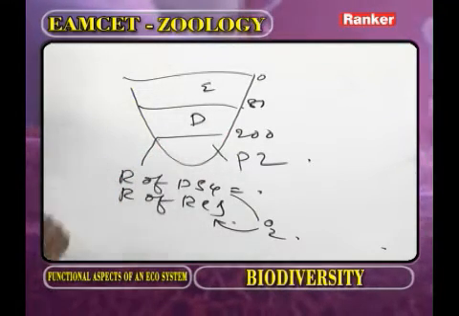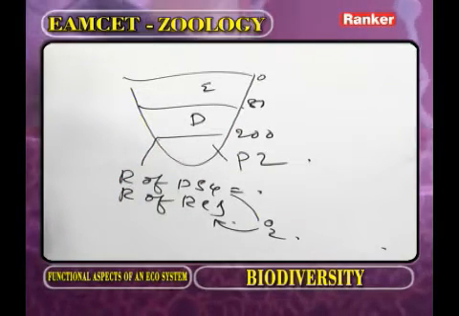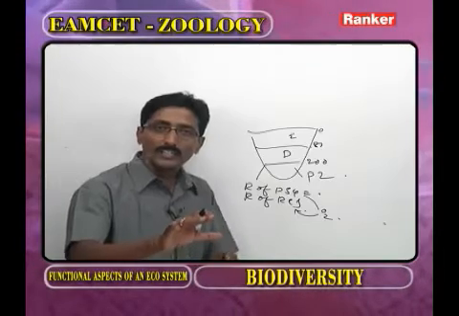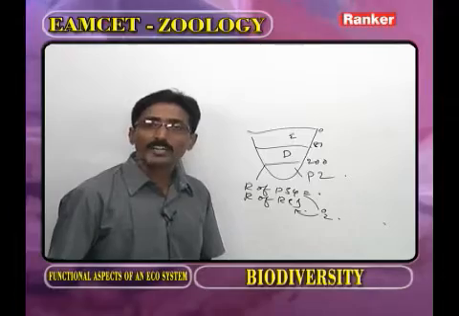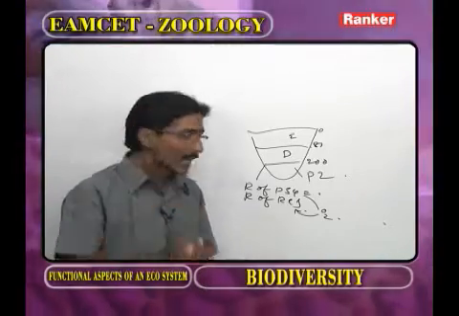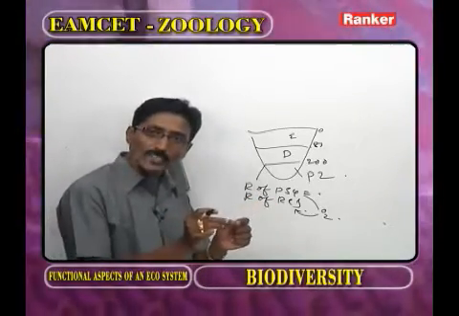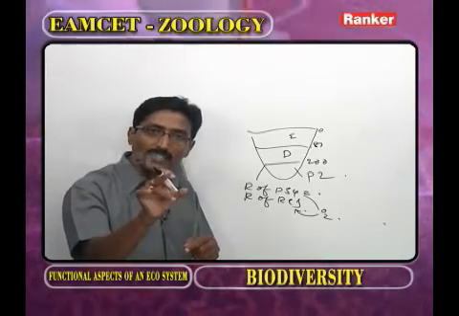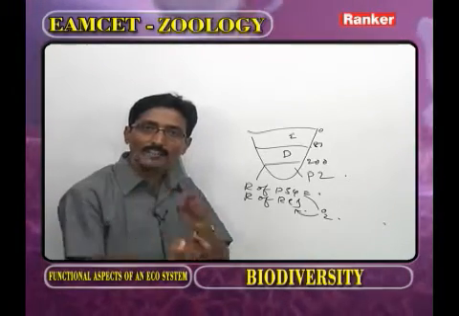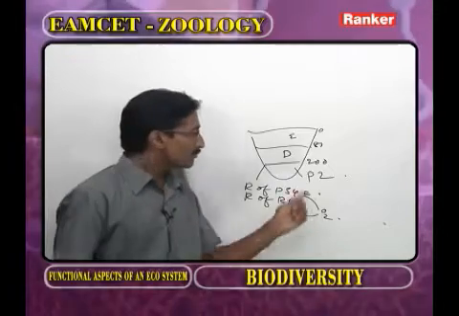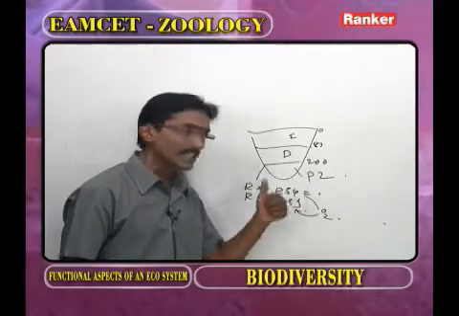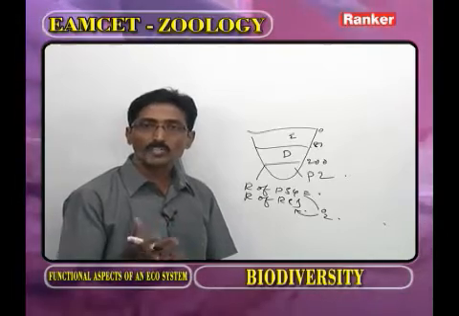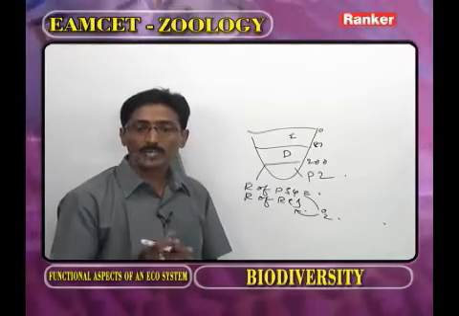So what is meant by compensation level? The place where the dysphotic zone ends, or the place where the limnetic zone ends, that we call the compensation level. At compensation level, the rate of photosynthesis is equal to the rate of respiration. At compensation level, how much percentage of light is available? Just only 1%. Beyond compensation level, what is present? Profundal zone. In the profundal zone, there is no light availability. So the photosynthetic plants are totally absent.